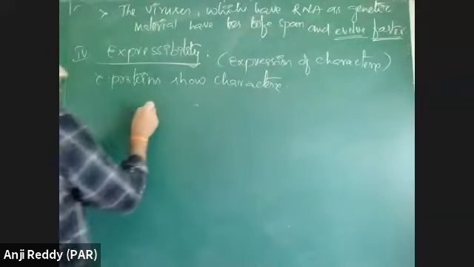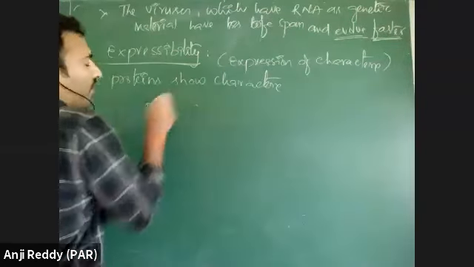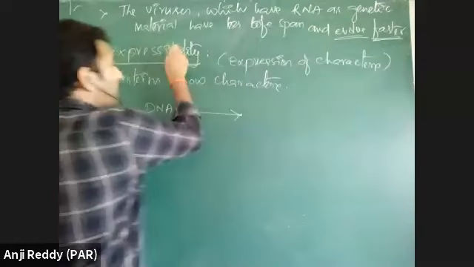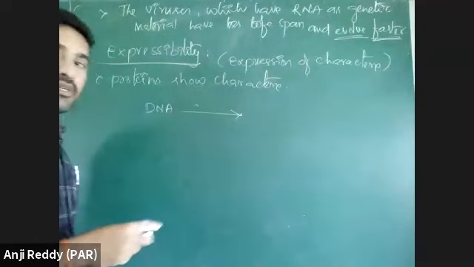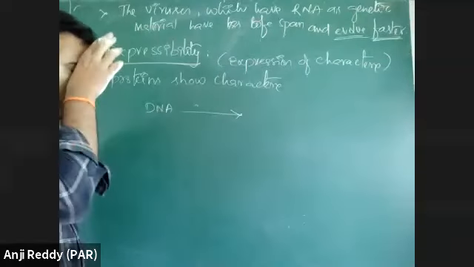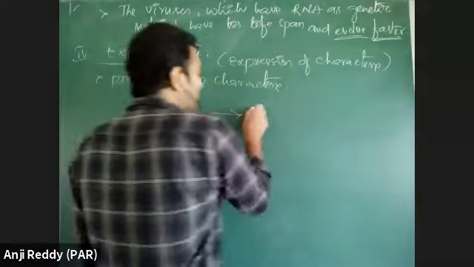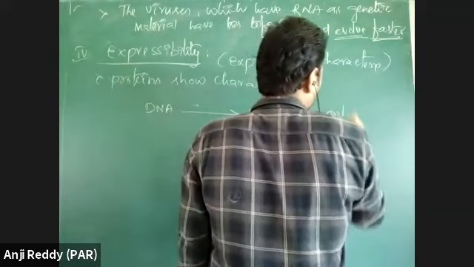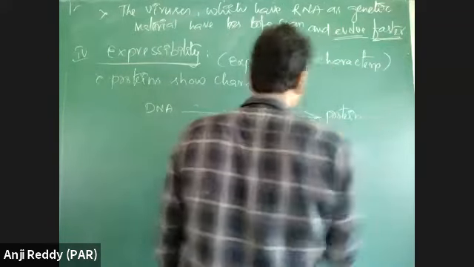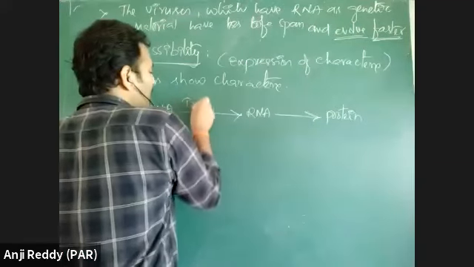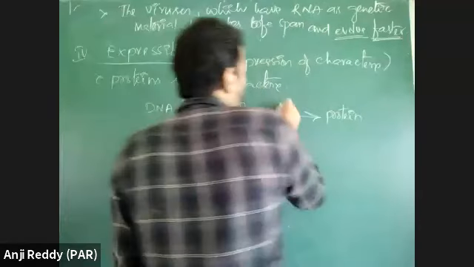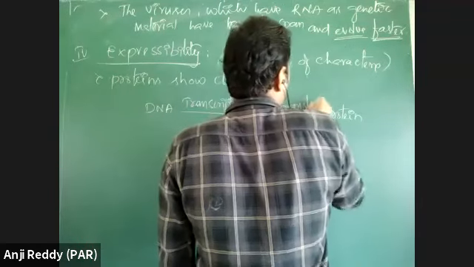But how are proteins showing characters? If you see DNA, the expression of genes follows two steps. DNA is first expressed into RNA, and RNA is then expressed into protein. Here DNA is made into RNA by a process called transcription, and RNA is decoded into proteins.